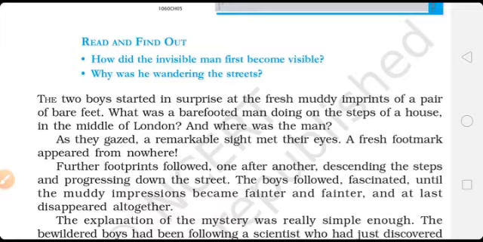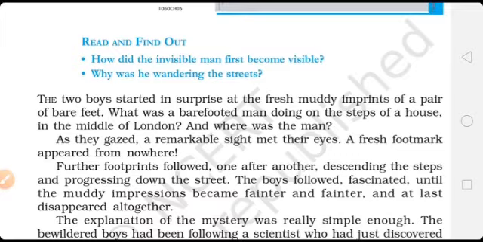Either he was inside the house or he came from outside to the house. So their minds started to calculate one by one where these muddy footprints came from and where this man went, and whether the man was inside the house or not. Why did this man come barefoot?